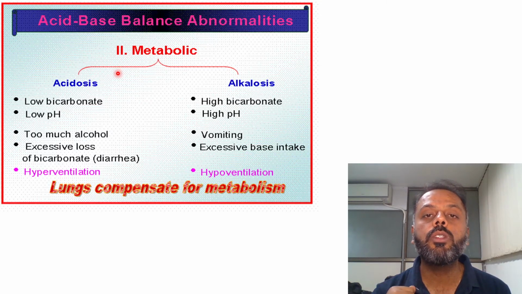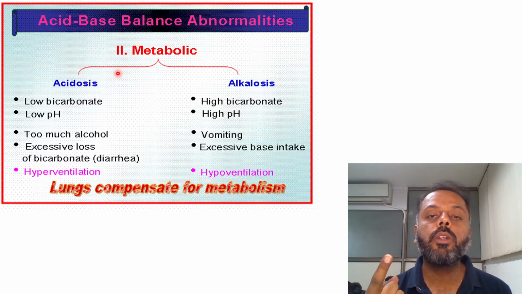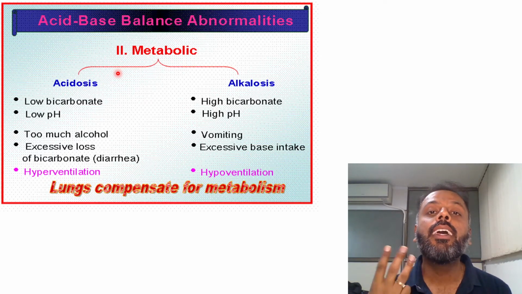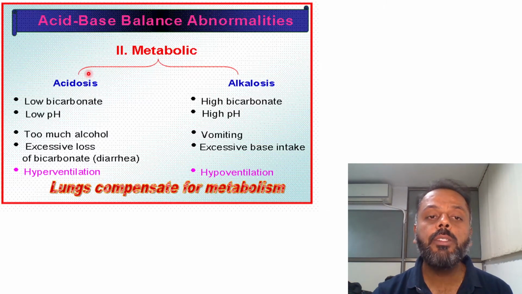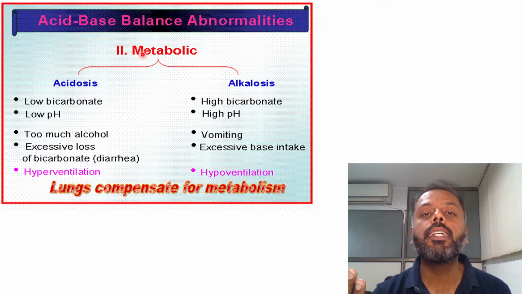Diabetic ketoacidosis, lactic acidosis, renal tubular acidosis, renal failure, or excessive diarrhea. And this metabolic acidosis will be compensated by the respiratory system, through hyperventilation.